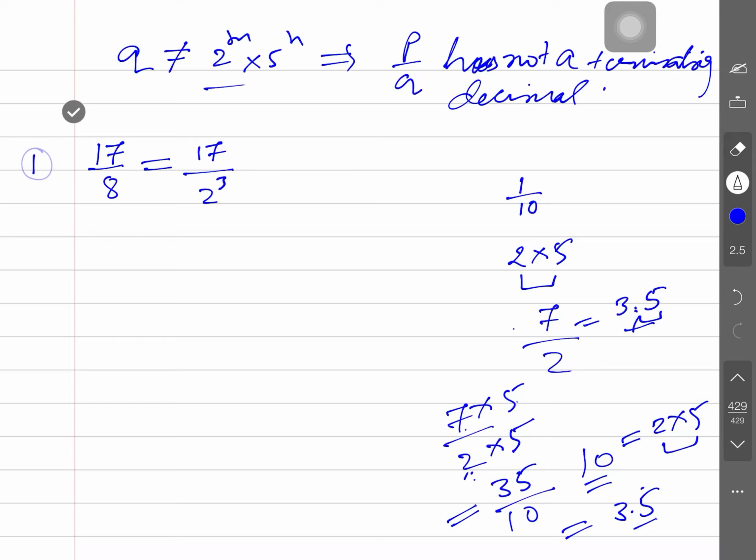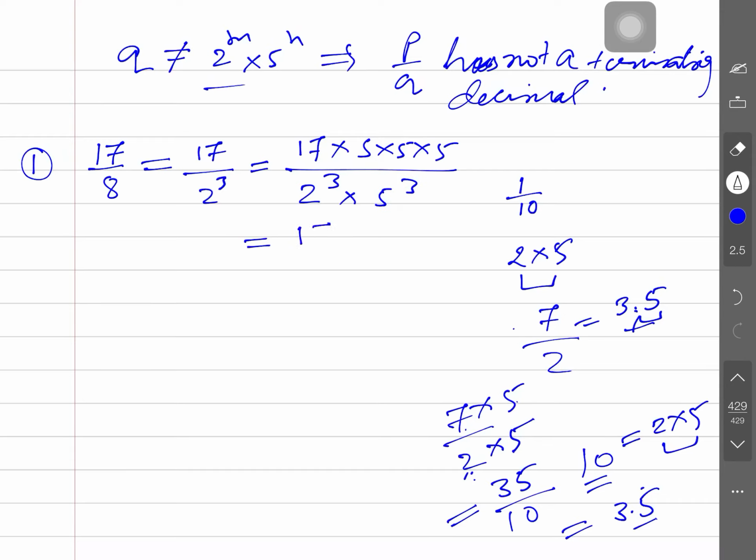17 by 8 is equal to 17 over. How many 2s are here? 3. So how many 5s must be there to make 10s? 3 tens can be made. So for making 3 tens, we need to bring 3 fives, multiplied to the power 3, 5 to the power 3.